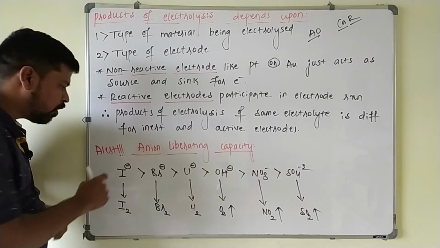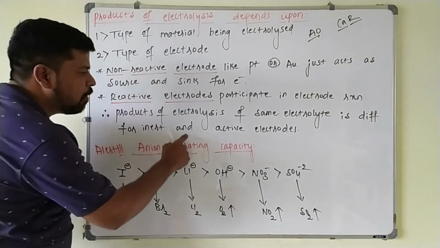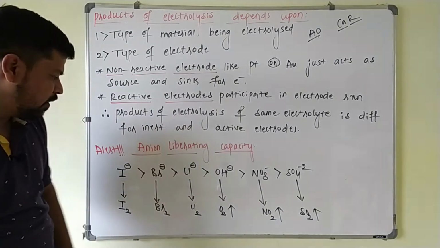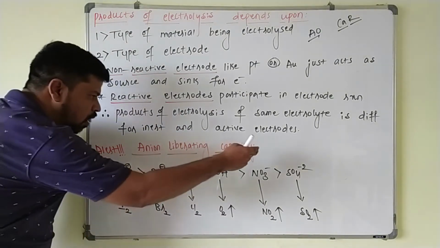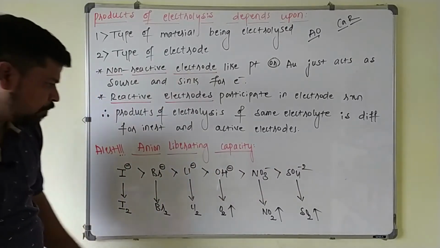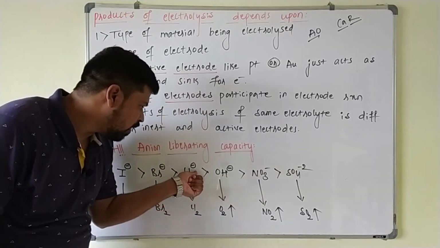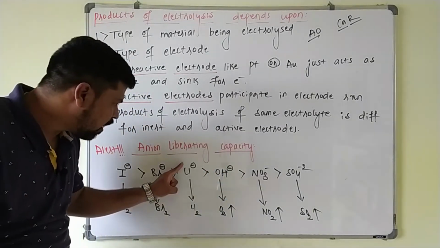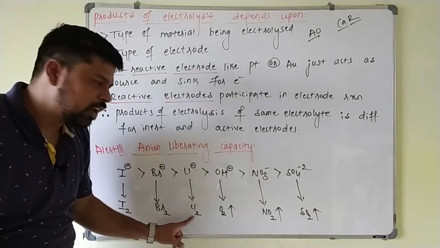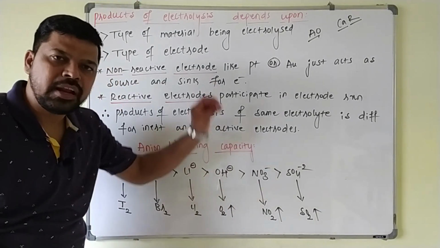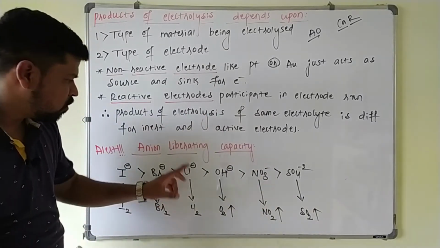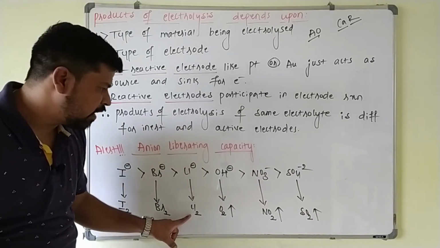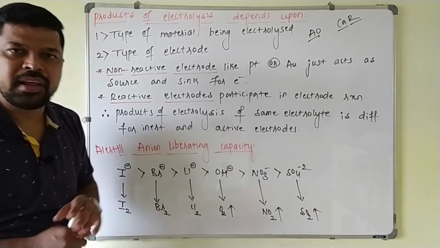And next very important point you have to remember is anion liberating capacity. This is very important to solve the problems. In this one, this is the order of anion liberating capacity. For example, in an electrolytic solution, chloride ion is also there and OH minus ion, hydroxyl ion, is also there. In that case, what happens? Chloride ion undergoes oxidation to liberate chlorine gas, whereas OH minus ions remain in the solution only. So there is a competition between these two.